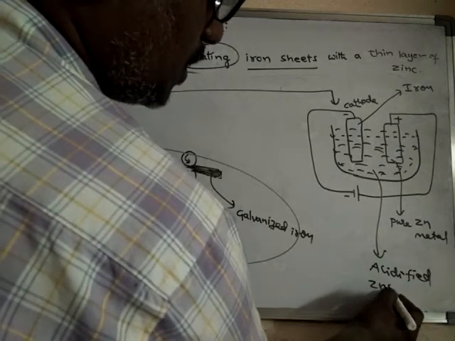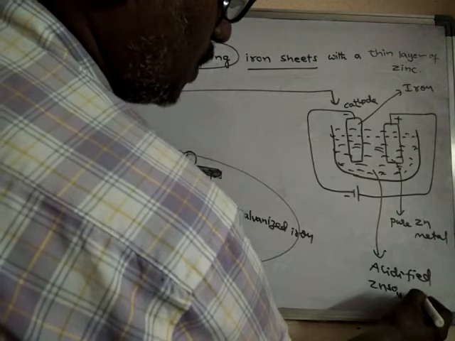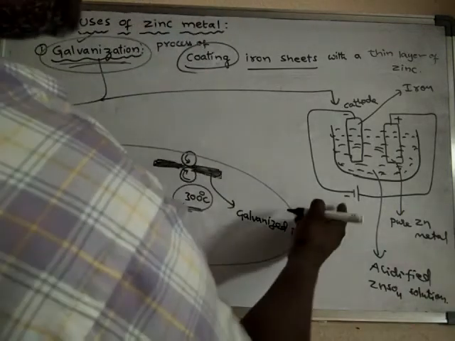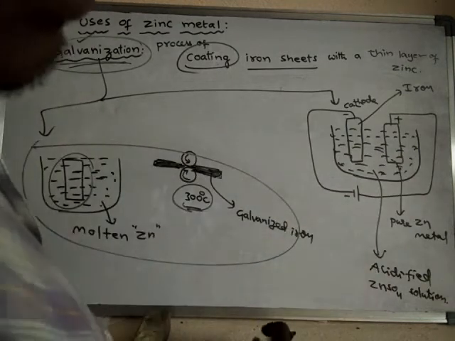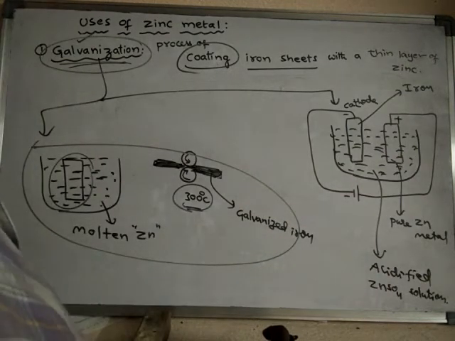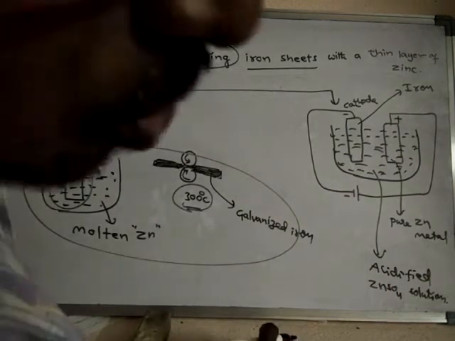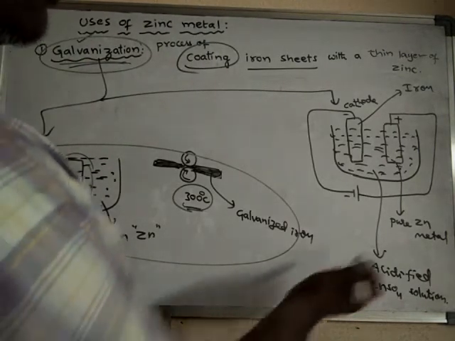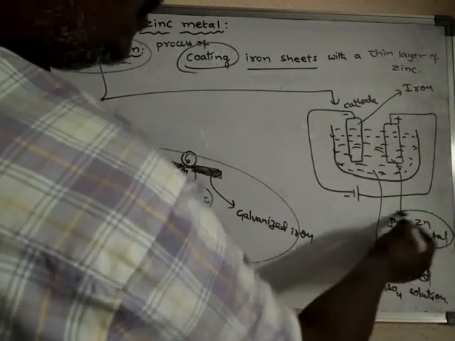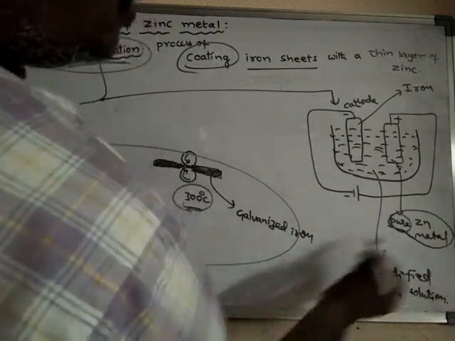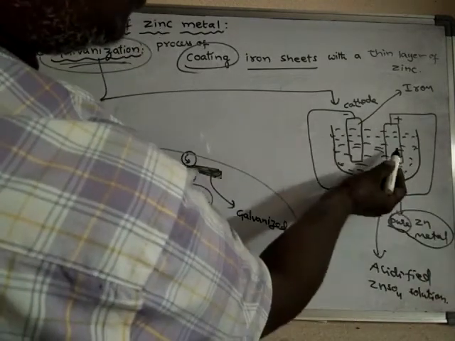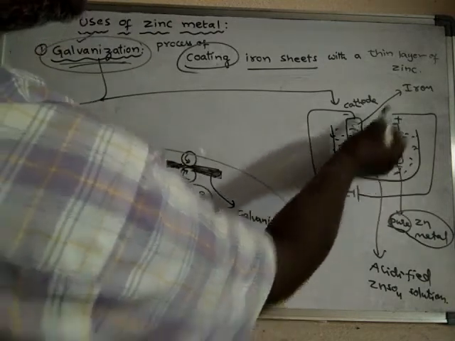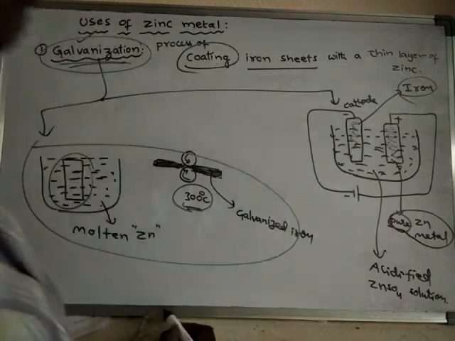So here electrolysis is done. Simply, it is nothing but electroplating. Already we have learned the method of electroplating. Now in this case you have to take a pure metal anode. This anode is made up of pure zinc metal, and the cathode is made up of iron metal.